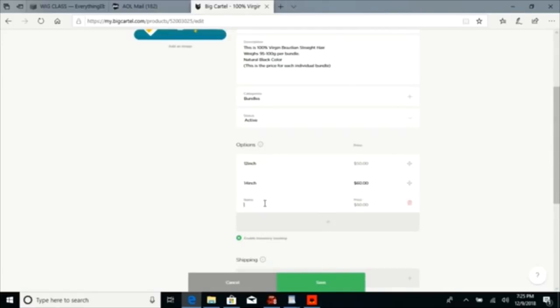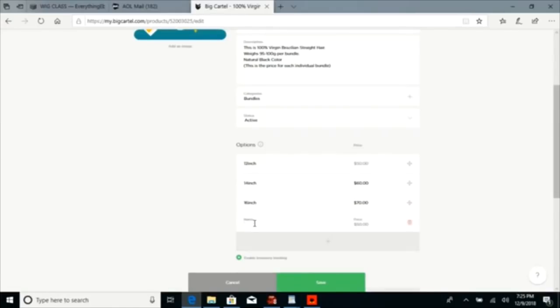All right, you're going to add the 16 inch. All right, and you're going to put your price over here. Okay, let's say it's $70. Like I say, I'm just making up prices just for example. Just for this example. So you're just going to insert whatever prices you have already selected, like I told you to do in part 1.